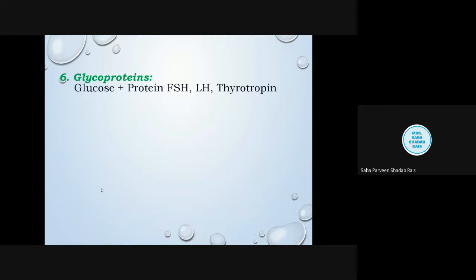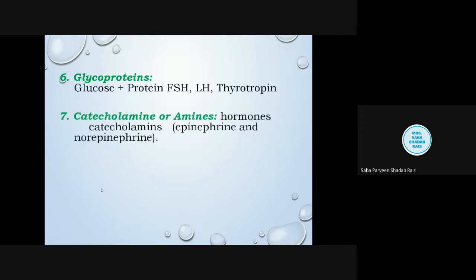Glucose plus lipid is glycolipid. So these glycoprotein type hormones are composed of protein with glucose. Not necessarily always glucose, it could be another type of carbohydrate residue as well. So it includes hormones like follicle stimulating hormone, luteinizing hormone, etc.